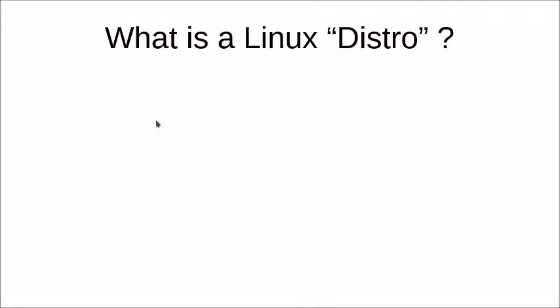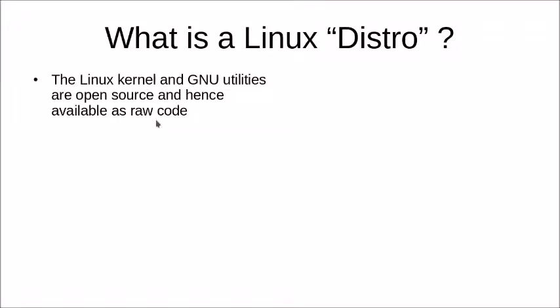What is a Linux distro? The Linux kernel and new utilities are open source and therefore available as raw code on software repositories. You'll have to download the raw code of the Linux kernel and individual new utilities separately, and then you'll have to merge the Linux kernel and all the utilities, drivers, and a lot of other system software together, and then you'll have to create an installer for the system. Then you'll have to compile the whole thing and then install it on your system.